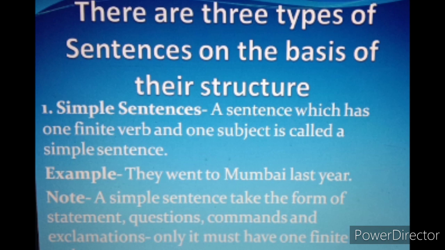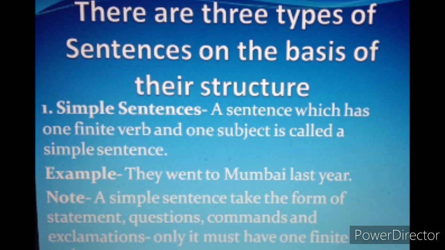In the beginning I have also told you about subject, the doer of an action. So in simple sentence, it is basically a combination of one finite verb and one subject. So a sentence which has one finite verb and one subject is called a simple sentence. For example, they went to Mumbai last year. Now what is the subject here? Who is the doer of an action? They.